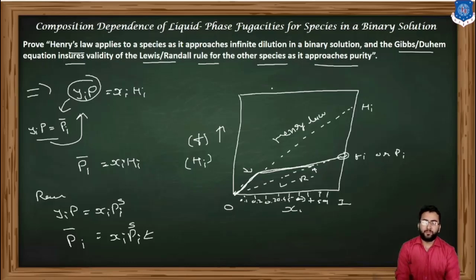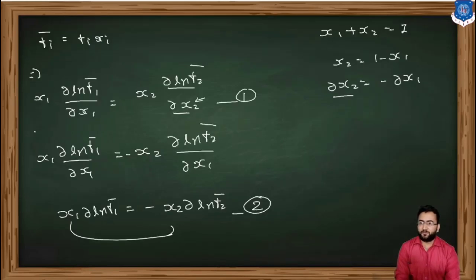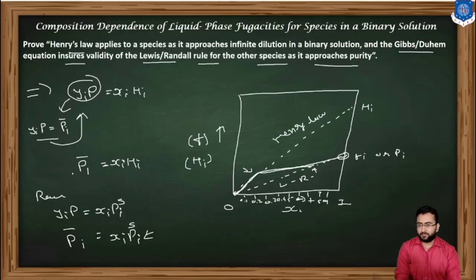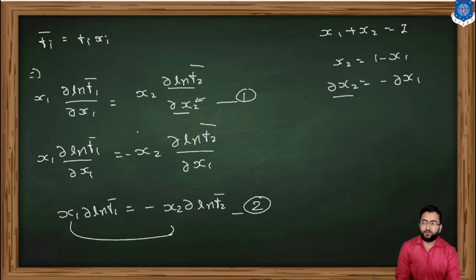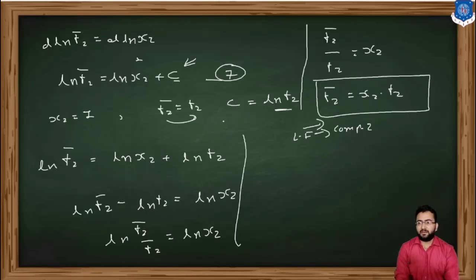So this is how we can prove that Henry's law applies for the species in an appropriate infinitely dilute solution, and the Gibbs-Duhem equation ensures the validity of the Lewis-Randall rule for the other species in its appropriate range. So first we apply Henry's law, then using the Gibbs-Duhem equation, we can say that the other component also follows the Lewis fugacity rule.